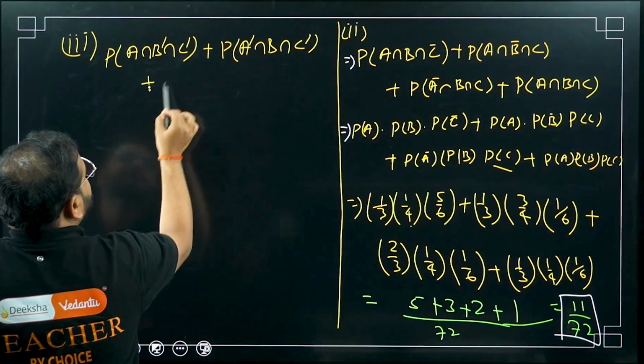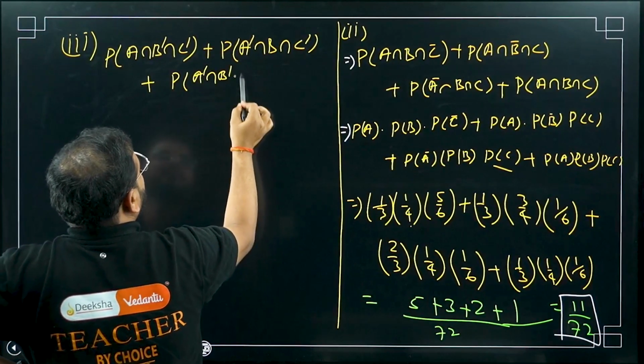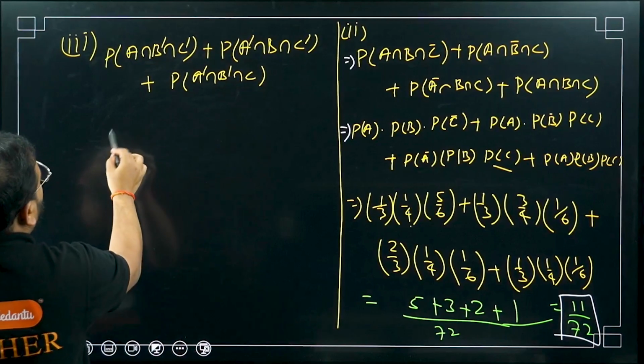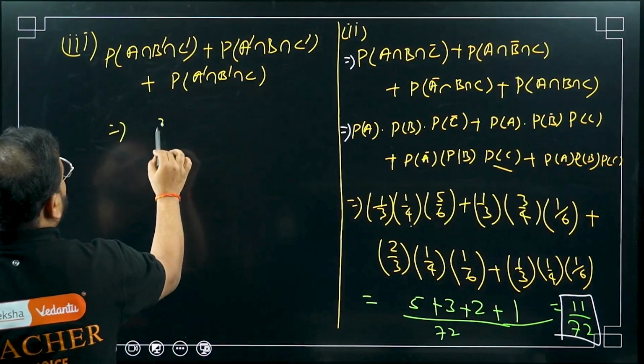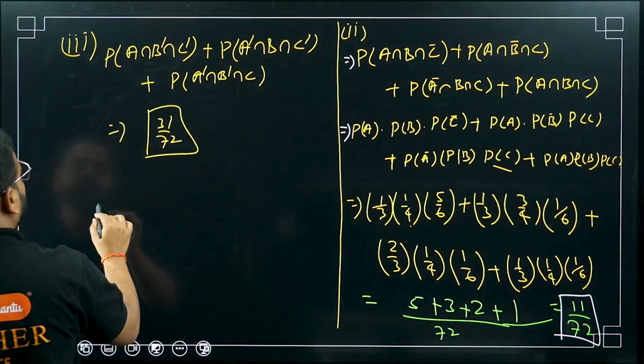The last part: A does not solve, B does not solve, but C solves it. So you can solve it like this from here. Please do it, same operation for the independent events. You can get the answer to be 31 by 72. Do the multiplication and comment your answer.